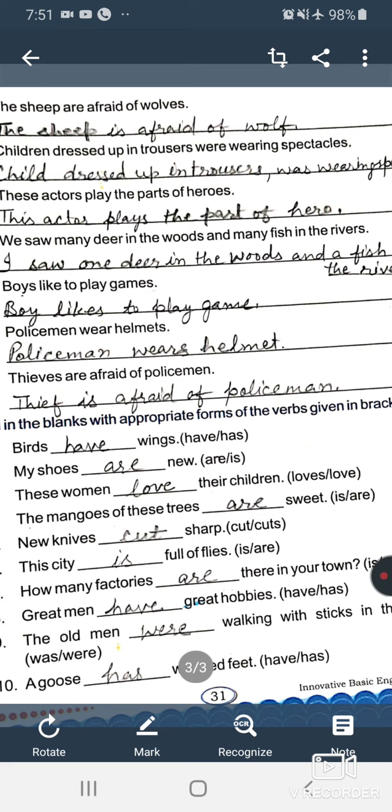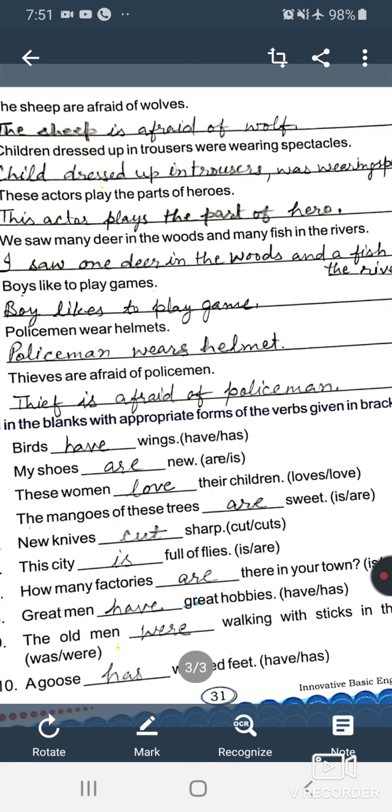Next, ninth sentence. Policemen wear helmets. We will change policemen into policeman. Wear will be changed into wears. Helmets will be changed into helmet. So a new sentence is in front of us, that is, policeman wears helmet.